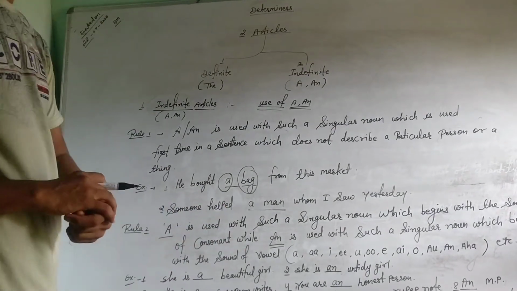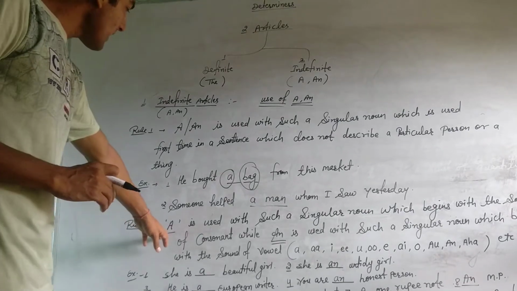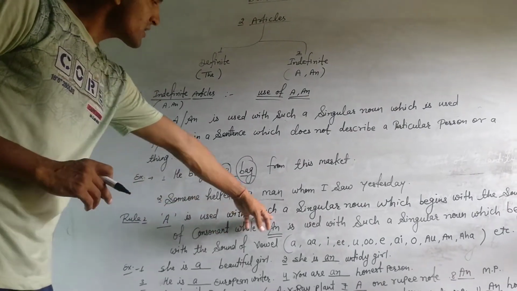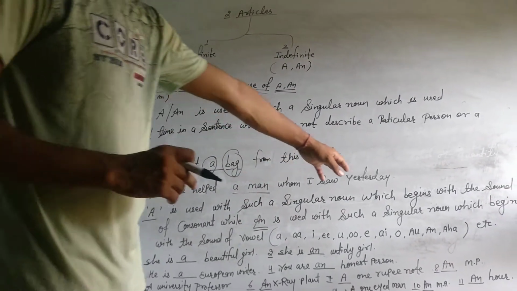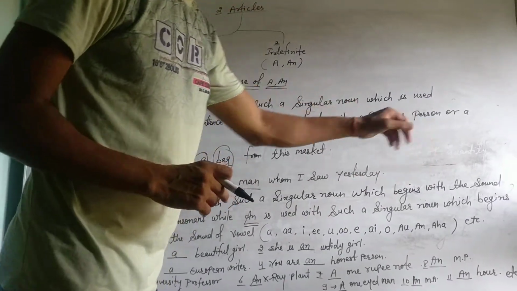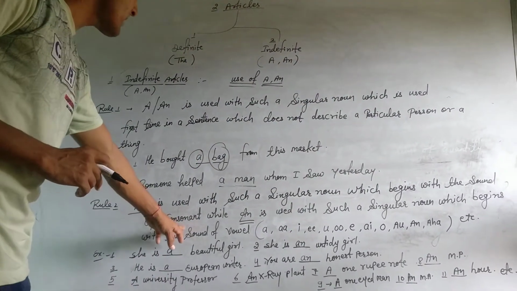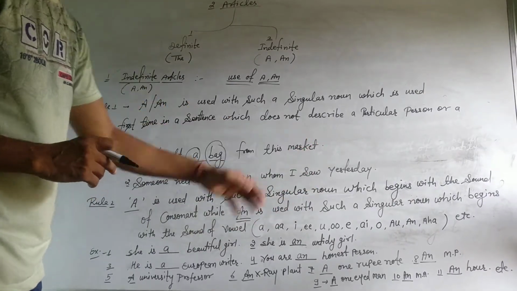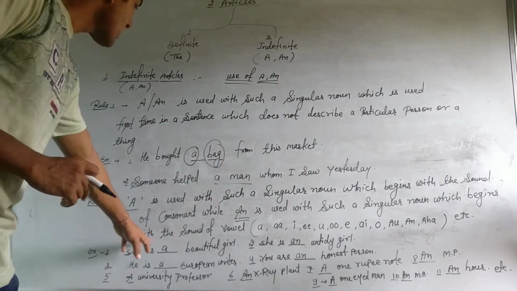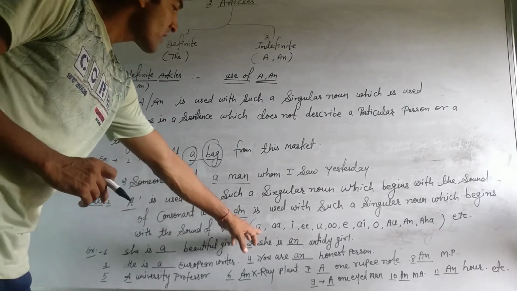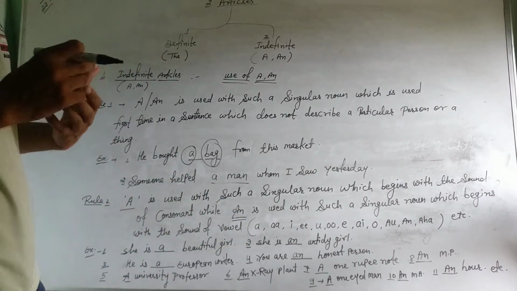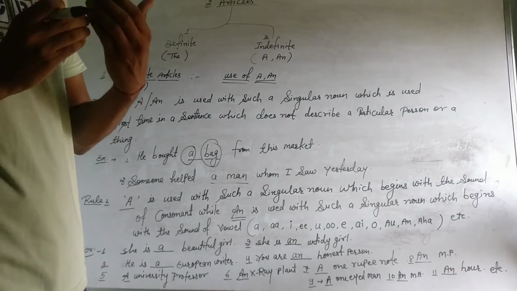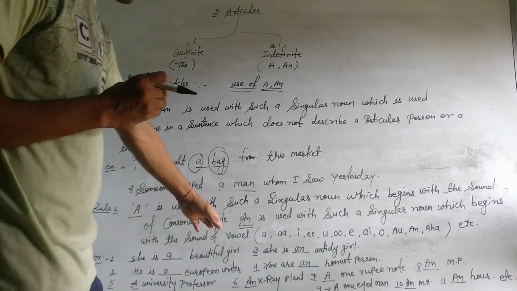Look at the rule second. Rule second is that a is used with such a singular noun which begins with the sound of consonant, while an is used with such a singular noun which begins with the sound of vowel. And look, which are the sound of vowel?